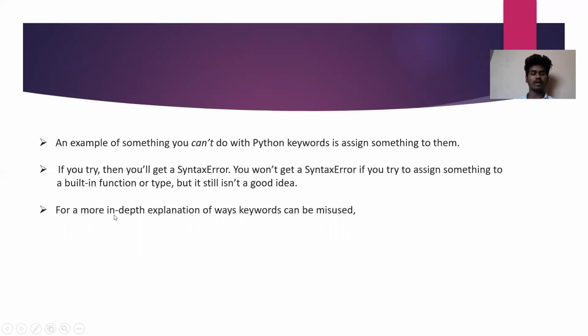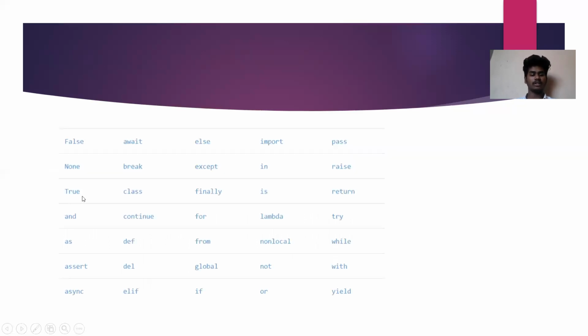And the next is for a more in-depth explanation of ways keywords are misused. And next, you can see here the keywords False, await, else, import, pass, and next None, break, except, in, raise, and True. You can see the else and if statements also.